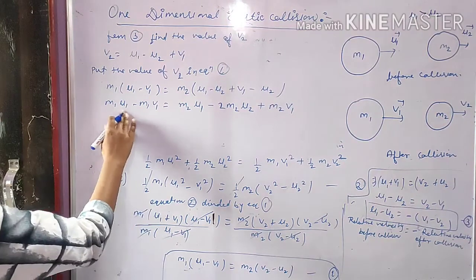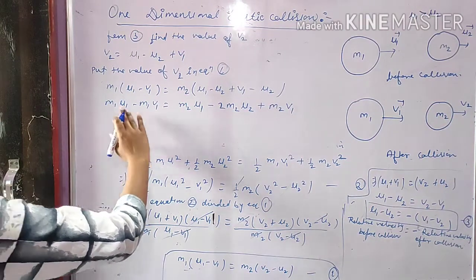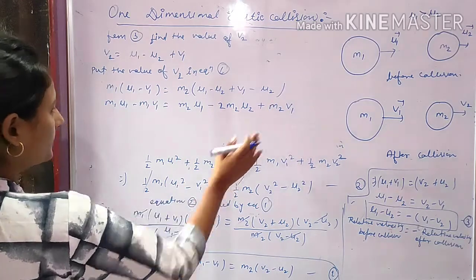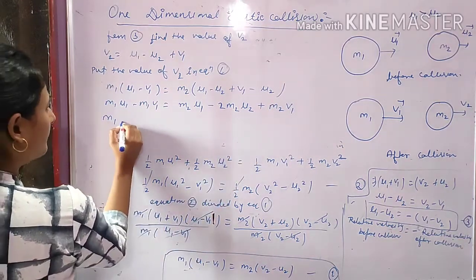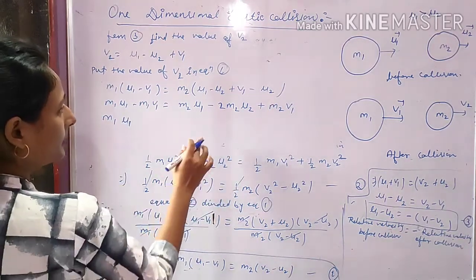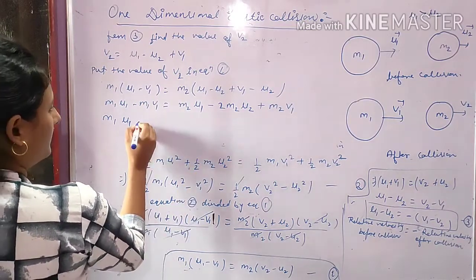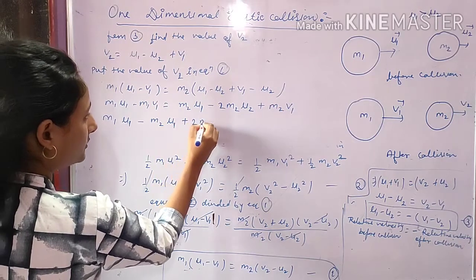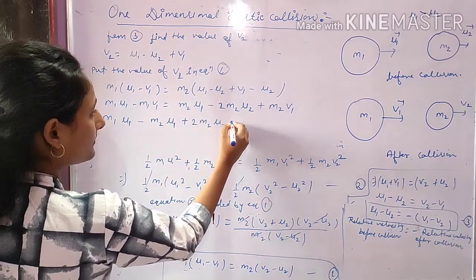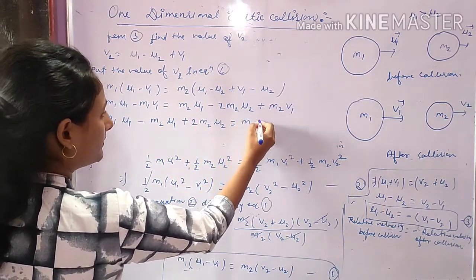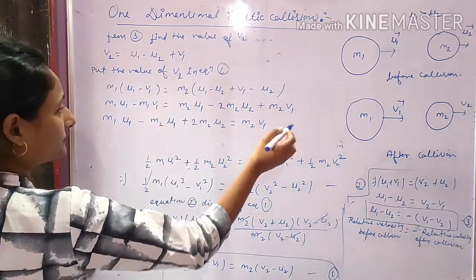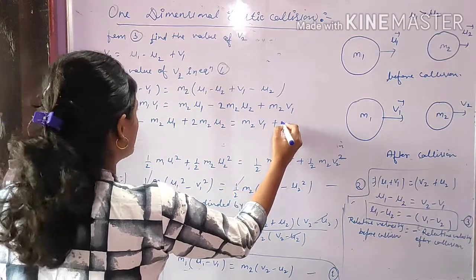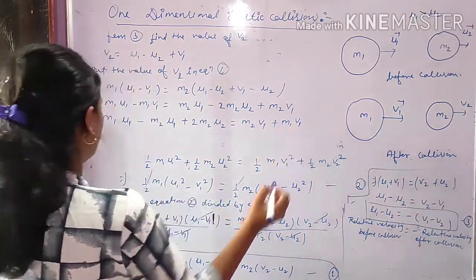Okay, and here m1 u1 and here m2 u1 and here m2 u1, so here we write m1 u1 minus m2 u1 plus 2 m2 u2 is equal to m2 v1, and this term we transpose to the other side, so this term will be positive m1 v1.